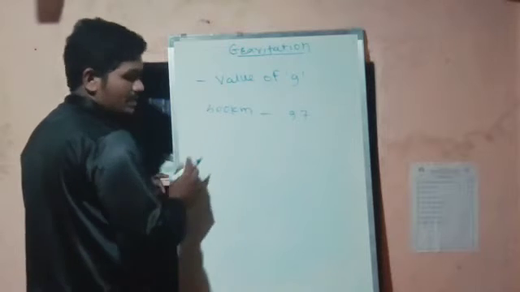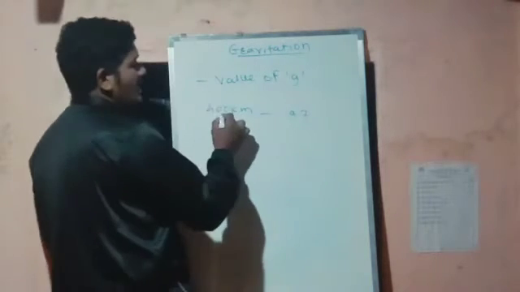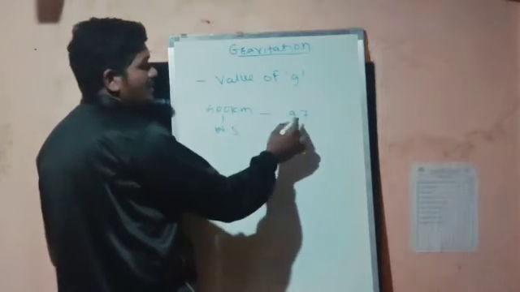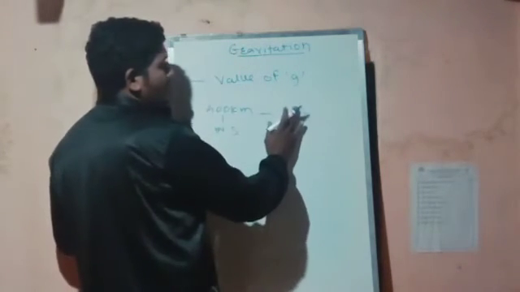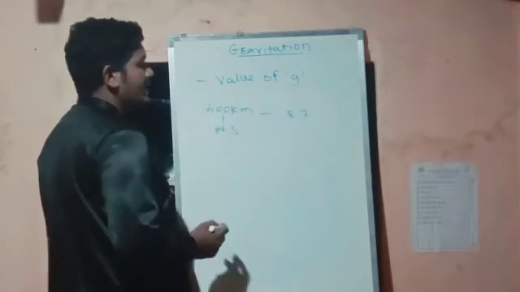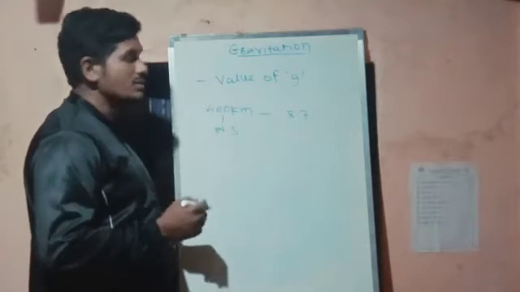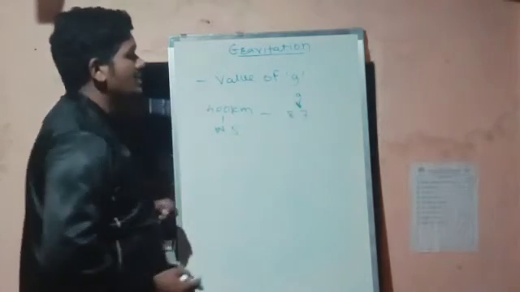And at the height of a typical weather satellite, the value is 8.7. The height at which a weather satellite revolves has an acceleration due to gravity of 8.7.